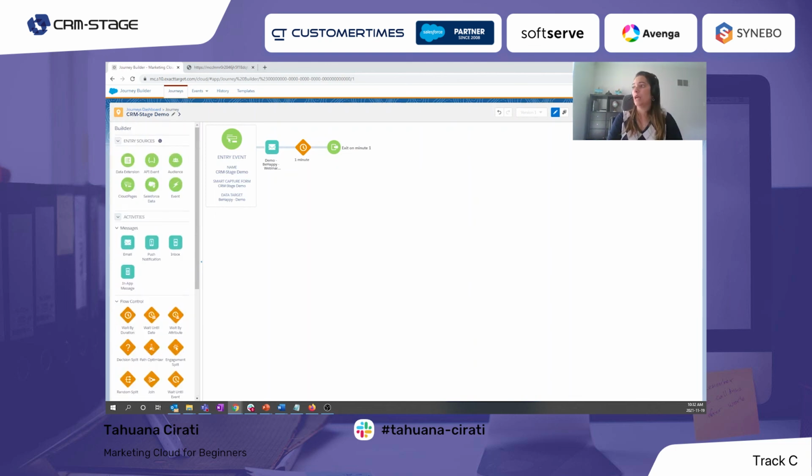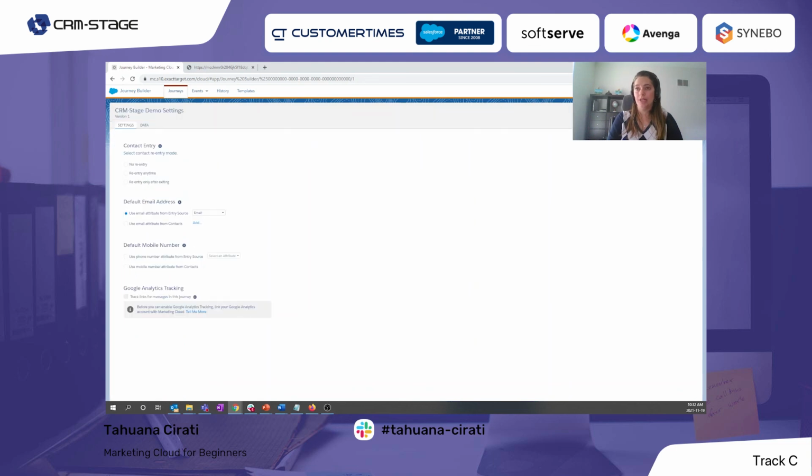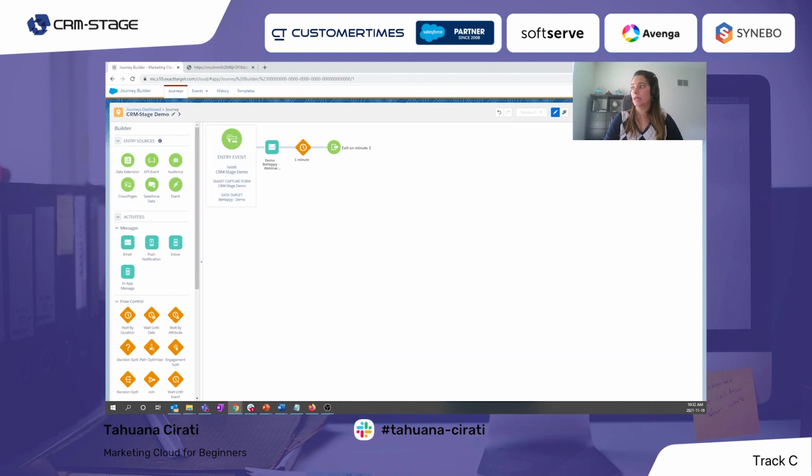Another thing that we need to do here is some journey settings. For that case, I will choose re-entry at any time. That means if I delete and create a new record with the same contact key, they will receive this message. But in our case, because this is our primary key, a new record will not be created, so this will not send this twice. And that's it.